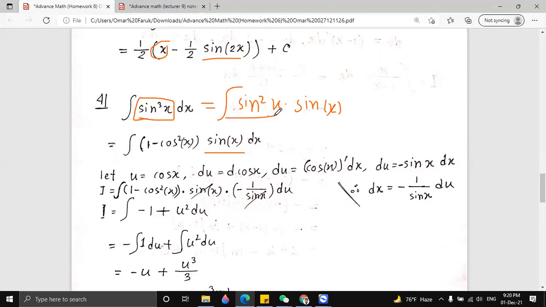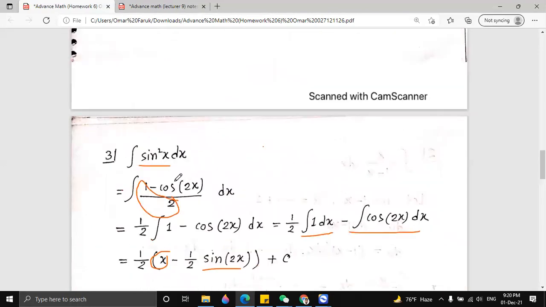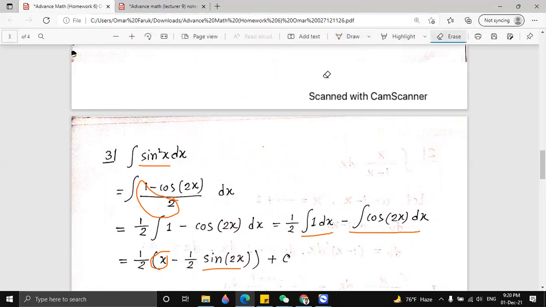We know that sine square x will be 1 minus cos square x, so maybe here it should be cos square x. Maybe this is wrong; I will look at it after the class.